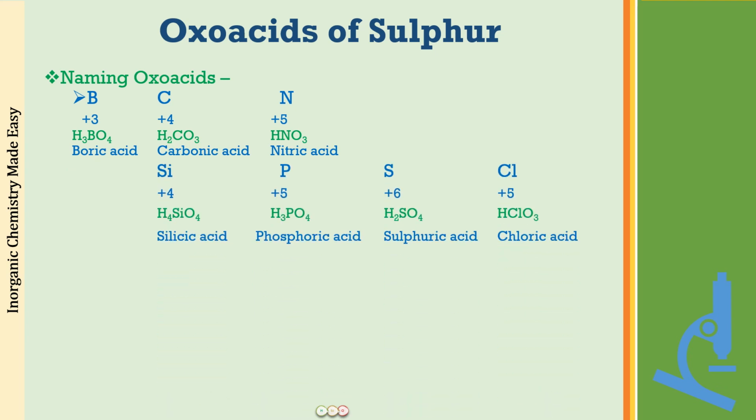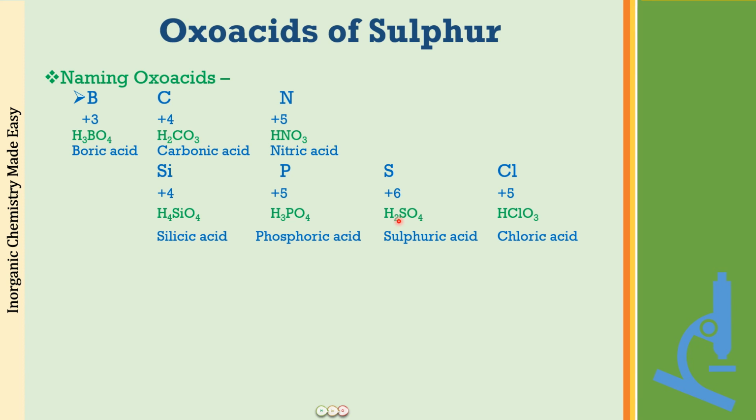Similarly, you can see in the next period as well, we have silicon, phosphorus, sulfur and chlorine, right? So if I start with sulfur, which you already know the formula for sulfuric acid is H2SO4. If I increase one hydrogen, it will be H3PO4, that will be phosphoric acid. If I increase one more hydrogen, it will be H4SiO4. This is silicic acid, phosphoric acid, sulfuric acid. And if I decrease one hydrogen, it will form HClO4.